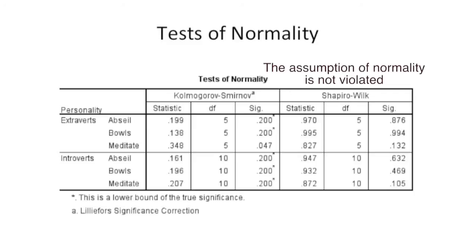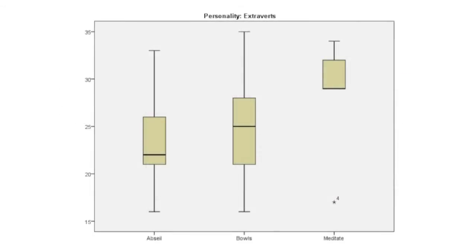So histograms, stem and leaf plots, box plots, they're always great things to do, and they give you a very good visual interpretation of what's going on. So here I'm showing you box plots, also called box and whisker plots. Here the box is the 50% of the scores, ranging from the 25th quartile up to the 75th quartile, and then you've got your whiskers.